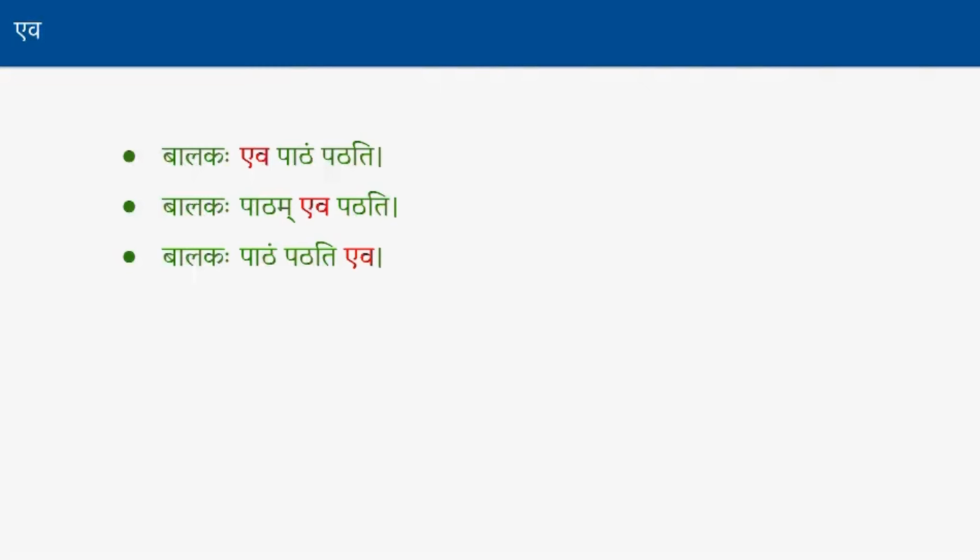So it's again cha and api and eva. All these would appear after the word which you intend to use them with. Balakaha eva paठं patati. Balakaha paठं eva patati. Balakaha paठं patati eva. But as a beginner, we don't really have to worry about where to place it. When you speak, it naturally comes. Just understand that eva means only, and it should be used after the word which you want to use it with. Okay, that's the takeaway.